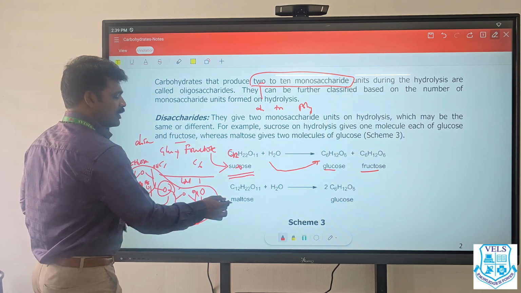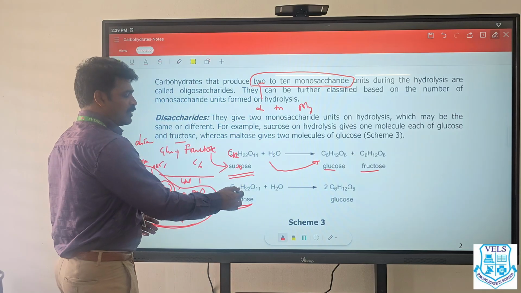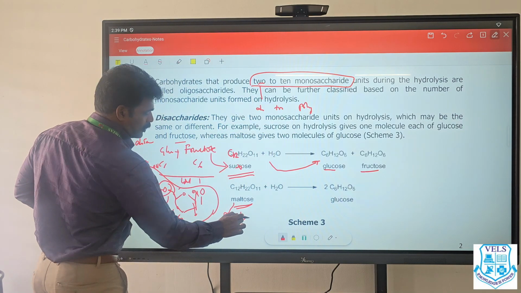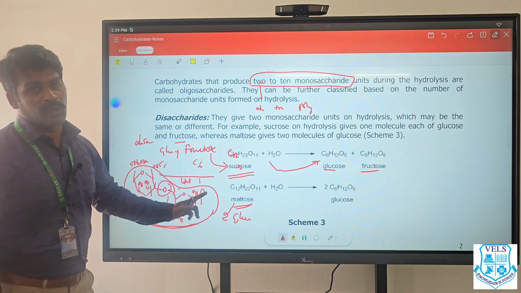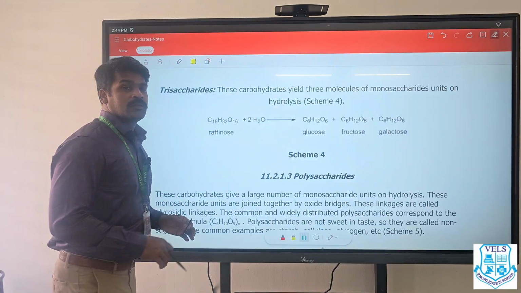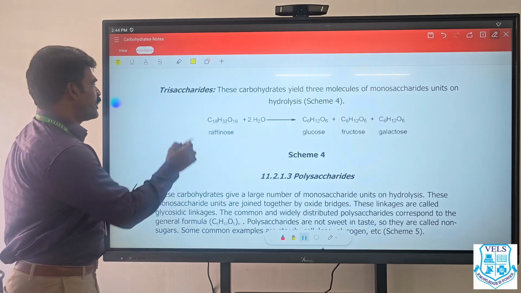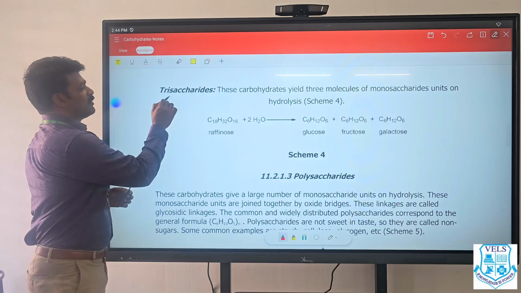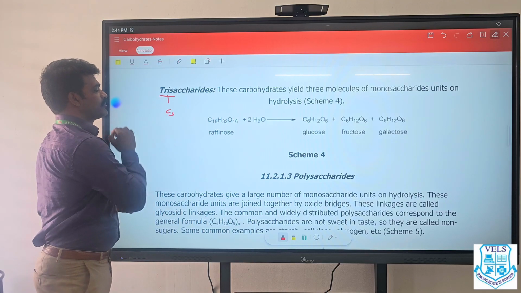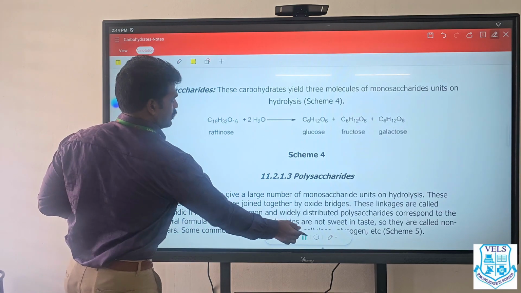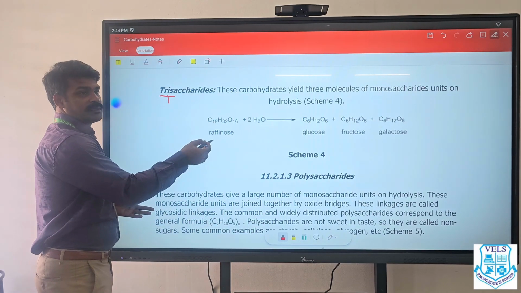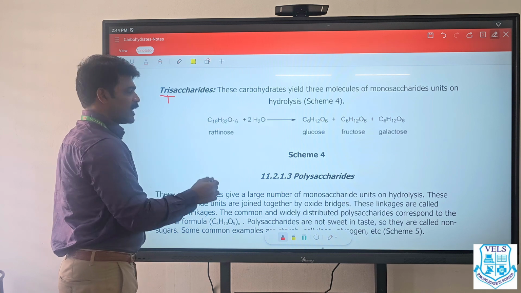Similarly, maltose is another disaccharide. When hydrolyzed, it will give two separate glucose molecules. Understood? Similar to disaccharides, we have trisaccharides. The name itself indicates tri means three, not C3. It is three monosaccharides. When trisaccharides are hydrolyzed, they give three monosaccharides.